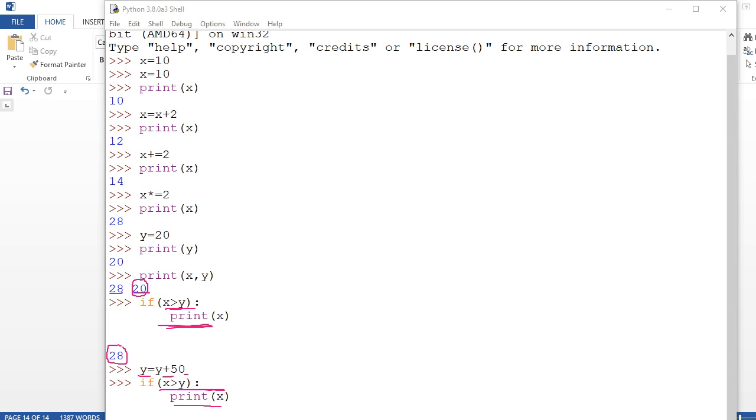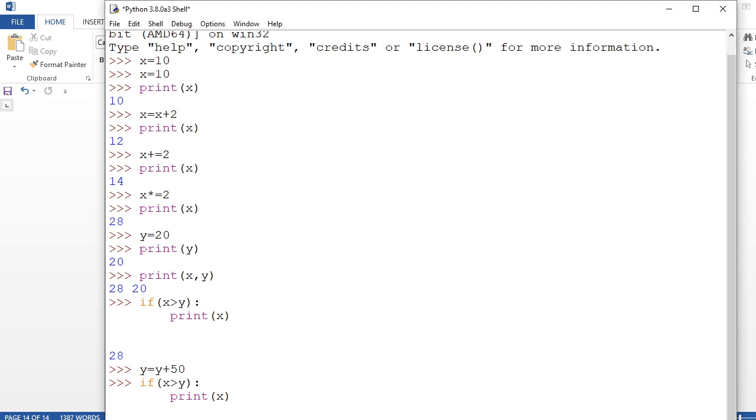Okay, so this way you can relate the left side to the right side. Is it clear? Again I'm going to show you how to check whether it is coming true or false. You are going to make some changes in the relational operator and it will work accordingly. I am going to check here